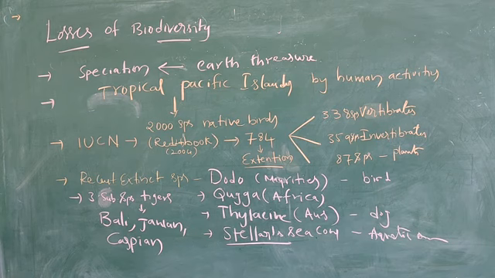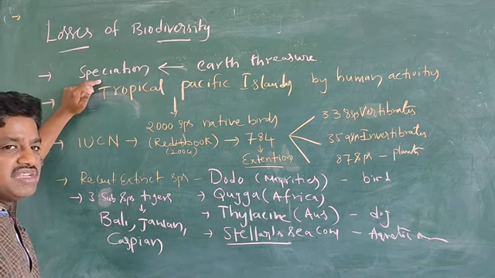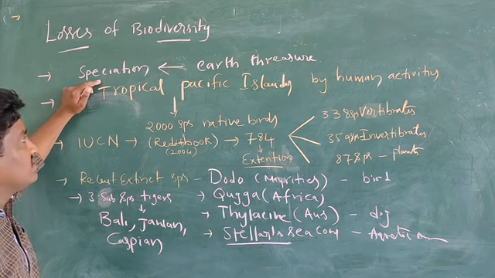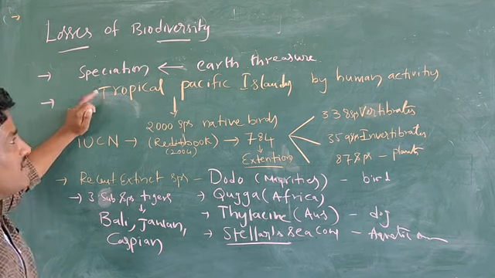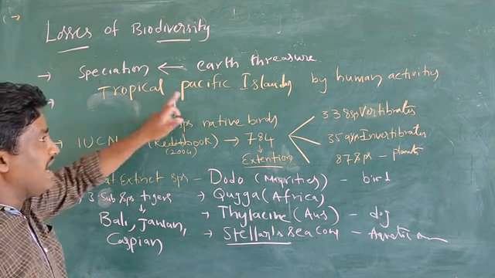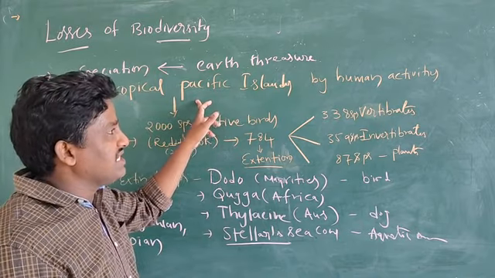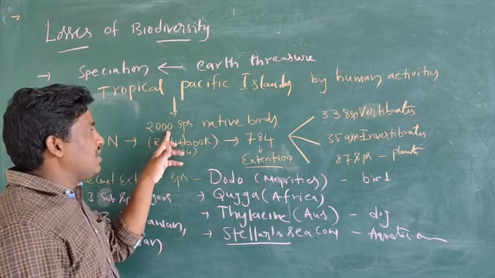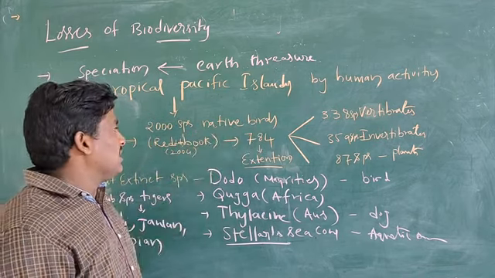Once again, see that the earth is the treasury of species. Why? Because of the number of species produced. So that's why the earth is the treasury of species. Next, the biological wealth of our planet is rapidly declining in the tropical Pacific islands due to human activities. In the islands most of the human activities are carried out, and as a result, nearly 2000 species of native birds may disappear.